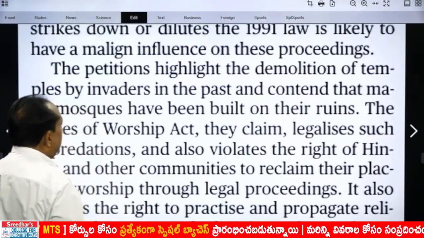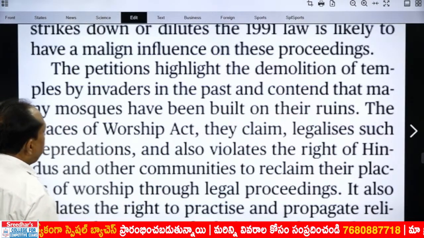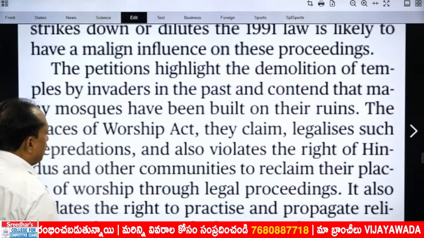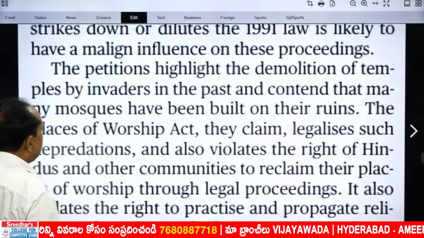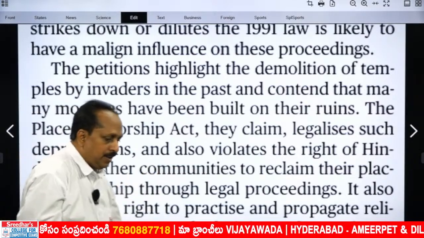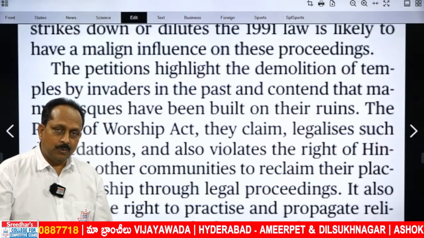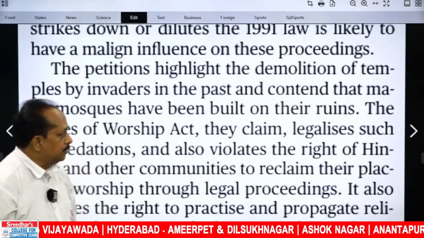The sentence clearly states the stand taken by the petitioners. The petitions highlight the demolition of temples. By whom? By invaders in the past, and argue that many mosques have been built on their ruins. Their argument is that many mosques have been built on the ruins of temples demolished by the invaders.